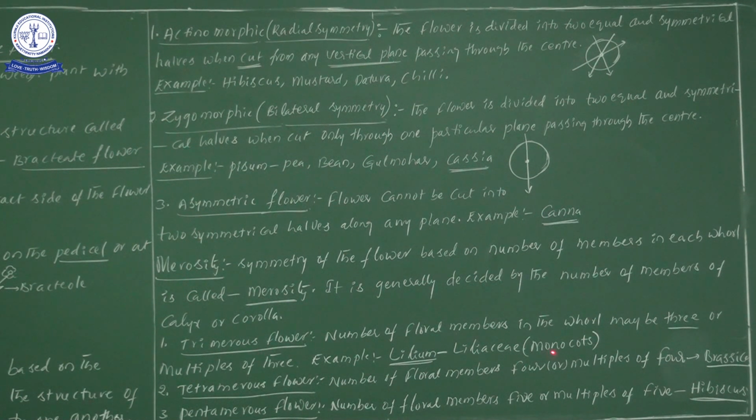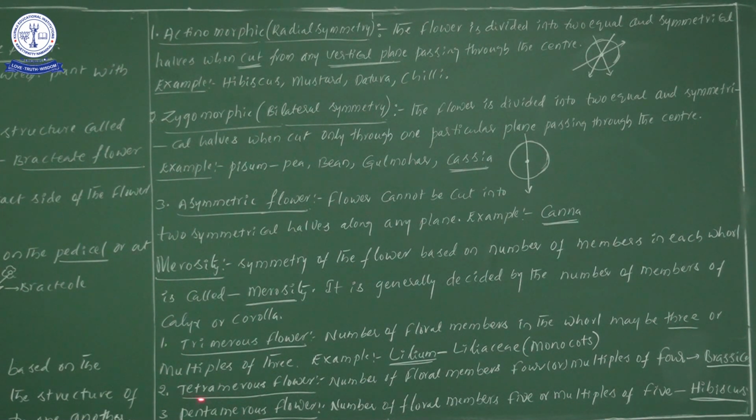Now one important bit I will give you. Trimerous condition generally we will observe in monocotyledons. That's why in brackets I have written trimerous condition. Best example, we can search in monocotyledons or simply monocots. Point you understood or not? Don't forget, my dear students, always trimerous condition we can observe in monocotyledons. Trimerous condition means the number of floral members is 3 or multiples of 3.